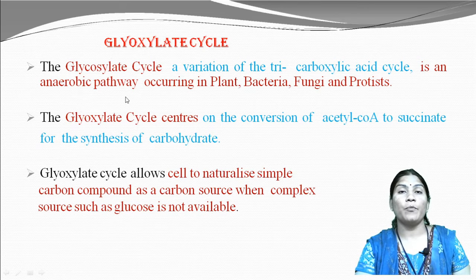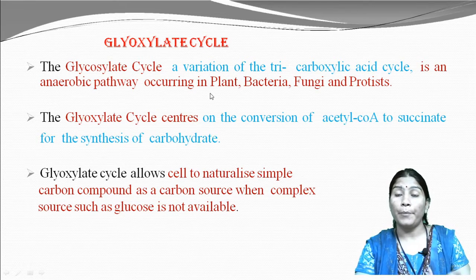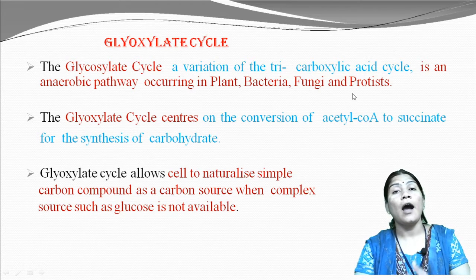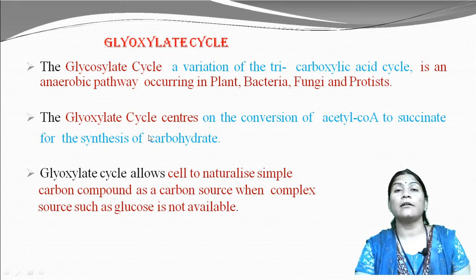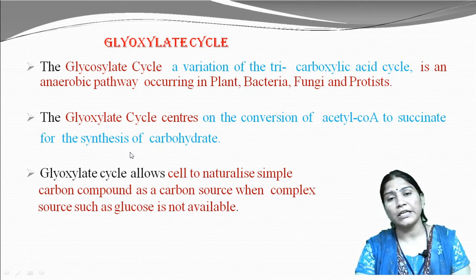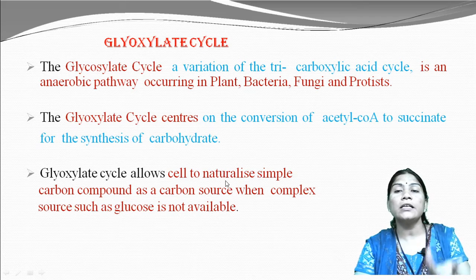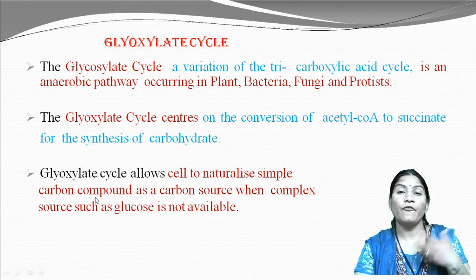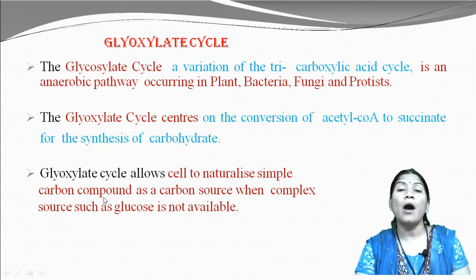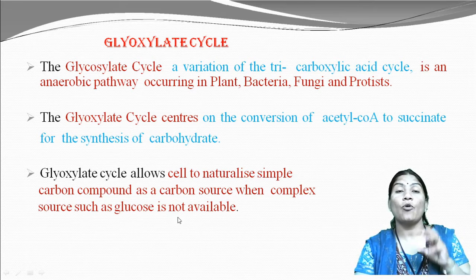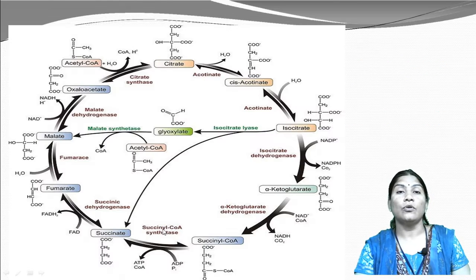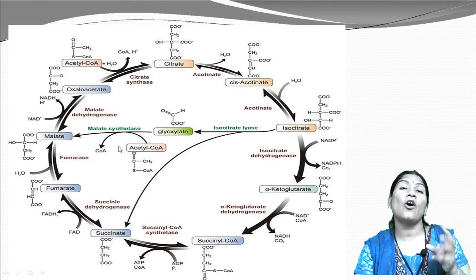It is an anabolic pathway occurring in plants, bacteria, fungi and protists. The glyoxylate cycle centers on the conversion of acetyl coenzyme A to succinate for the synthesis of carbohydrate. This cycle allows cells to utilize simple carbon compounds as a carbon source when a complex source such as glucose is not available. So at that time there is synthesis of malate.